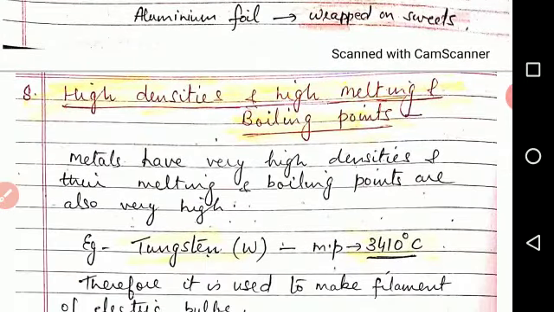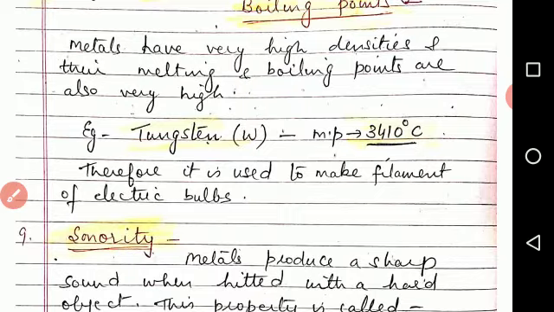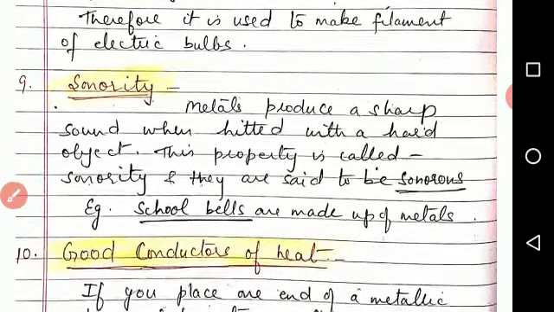Next property is high densities and high melting and boiling points. Metals have very high densities and the melting and boiling points are also very high. For example, tungsten has a melting point of 3410 degrees Celsius, so it is used to make filaments of electric bulbs.